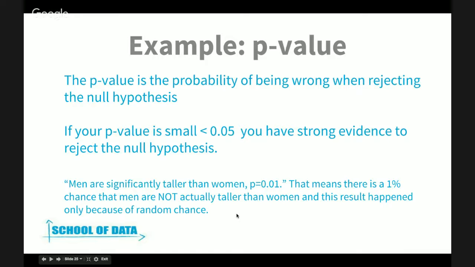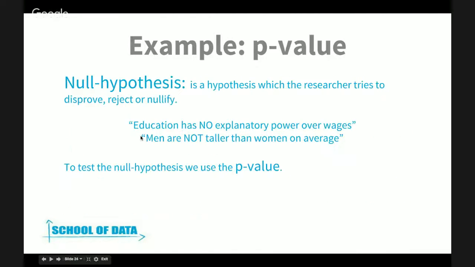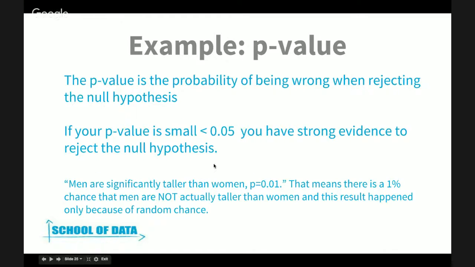So to put it in an example, we had over here that the null hypothesis is that men are not taller than women on average. So imagine that we run the analysis and we find that indeed men on average are taller than women. And we have the p-value of this calculation over here. What this means is that there's a 1% chance that men are not actually taller than women and that this result happened only because of random chance. So there's a 1% probability that your calculations are because of random chance.